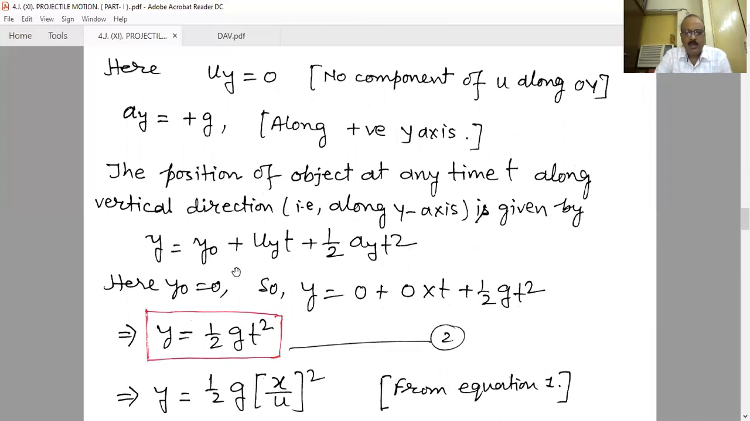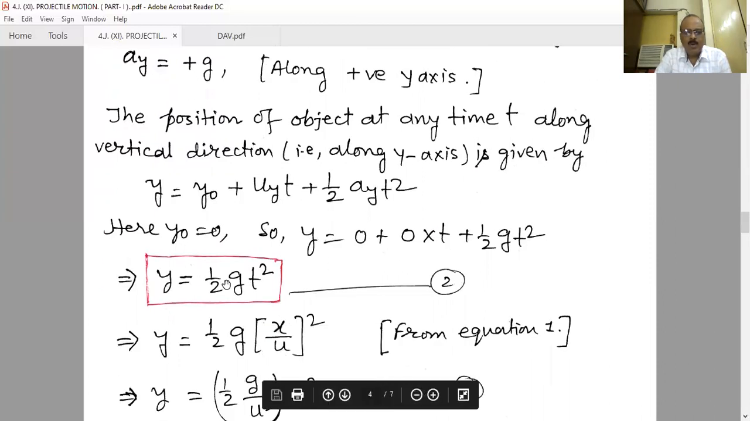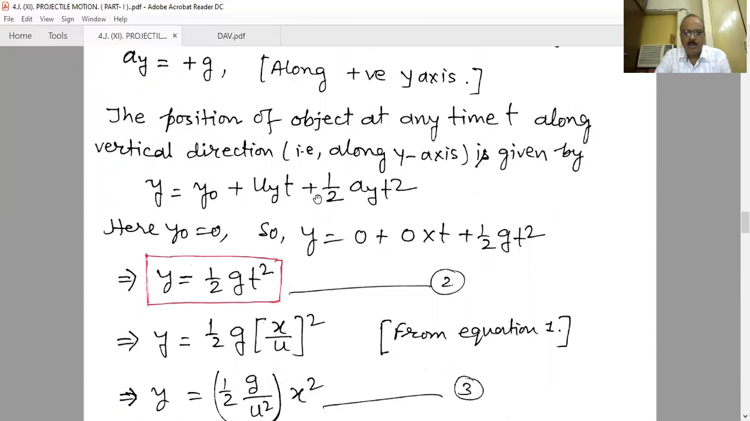Here y naught is again 0 because it is starting from the origin. uy is also 0. There is no component of the initial velocity along the vertically downward direction. And here ay is plus g. That is an interesting one. Here we consider ay as plus g because we are taking the downward direction as the plus direction, and acceleration due to gravity always acts downwards. Therefore, in this case, we consider ay as plus g. Then the equation is y is equal to half into g into t square.